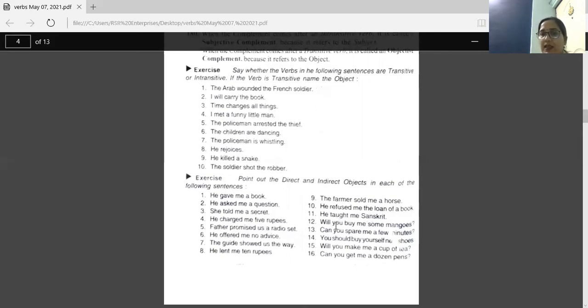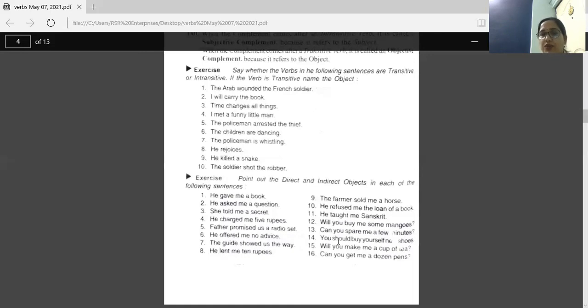12th, will you buy me some mangoes? Buy what? That is mangoes. So some mangoes, direct object. And mangoes for whom? So this is me. This is the indirect object. Can you spare me a few minutes? A few minutes, direct. Me, indirect.